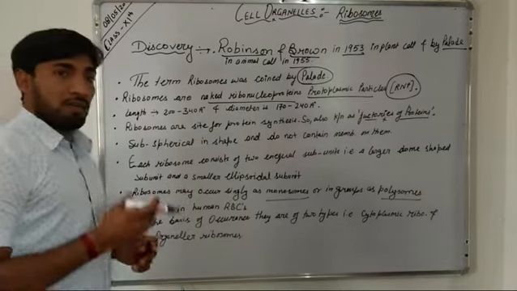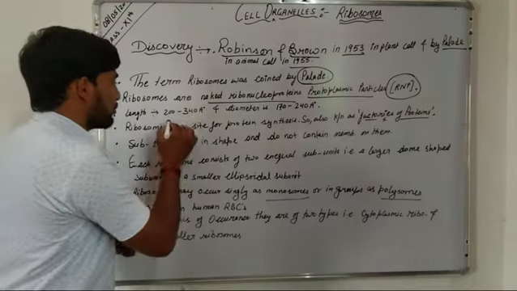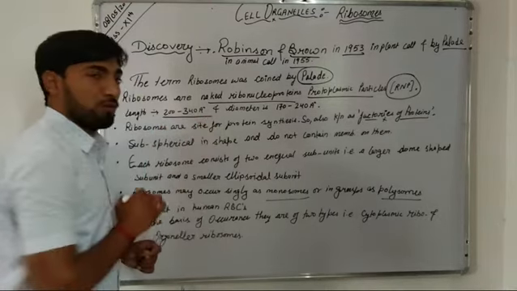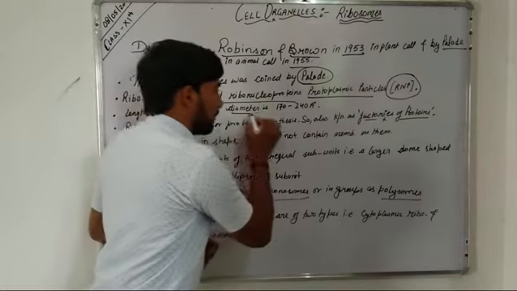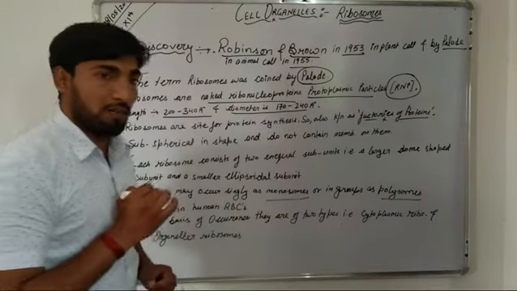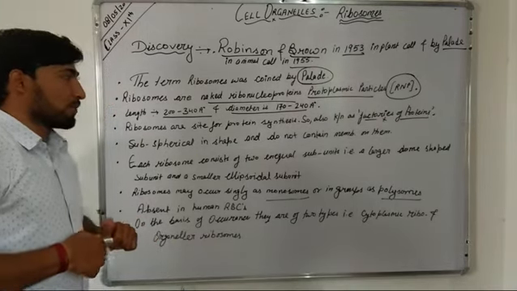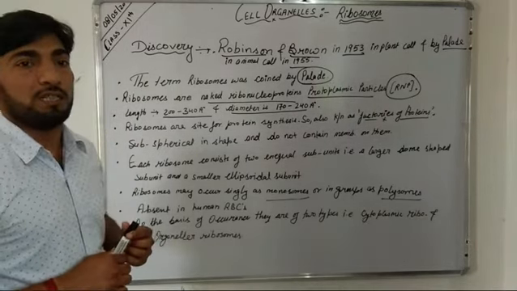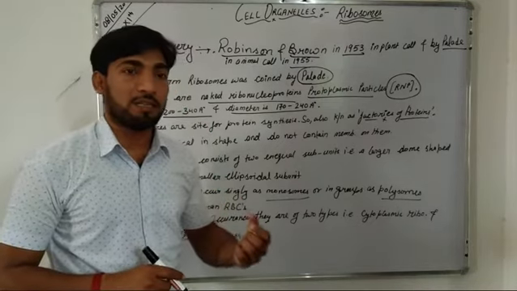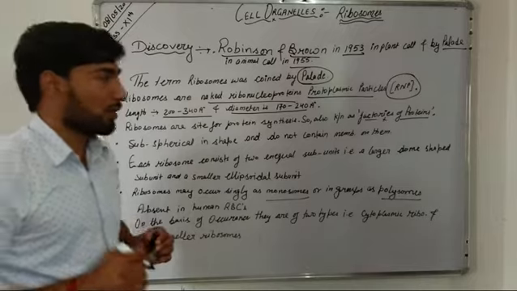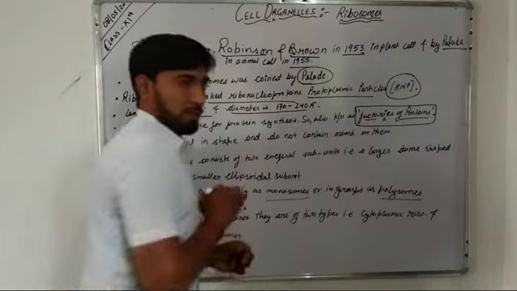Now further, if we talk about the size of these ribosomes, they are near about 200 to 340 angstrom in length, and near about 170 to 240 angstrom in diameter. Further, these ribosomes are the site for protein synthesis. Inside the cell, the synthesis of proteins occurs inside the ribosomes, and that's why they are also known as factories of proteins.